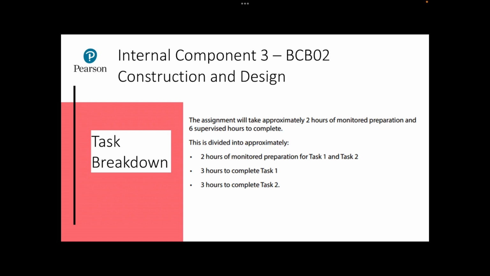This assignment is split into three elements. The first element is 2 hours of monitored preparation time in which the candidates can complete notes which will enable them to complete tasks 1 and task 2. Tasks 1 and task 2 will take approximately 3 hours each to complete. This 8 hours in total is a guided amount of time.